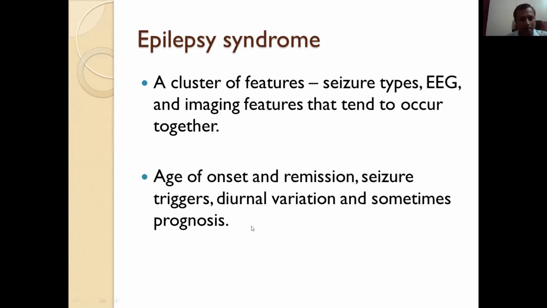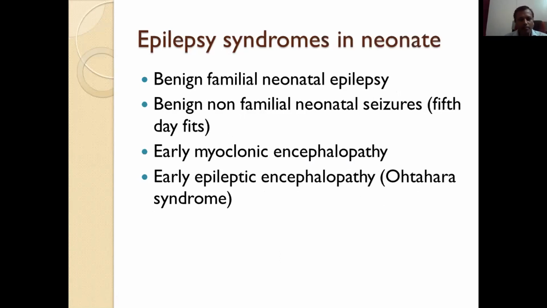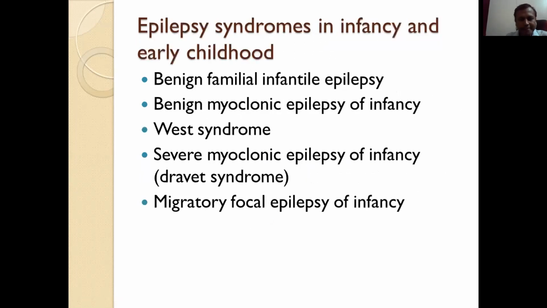And sometimes we can predict prognosis on the basis of epilepsy syndrome. So these are the examples: benign familial neonatal epilepsy, benign non-familial neonatal seizures that are present in neonates, and early myoclonic encephalopathy, Ohtahara syndrome. So these two are epileptic encephalopathy. So what is epileptic encephalopathy? Epilepsy itself causes a cognitive and behavioral impairment more than expected from the underlying pathology. So it itself causes cognitive and behavioral impairment.